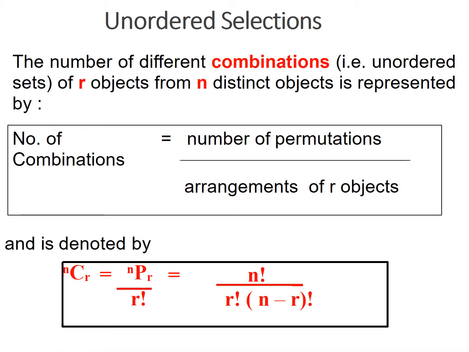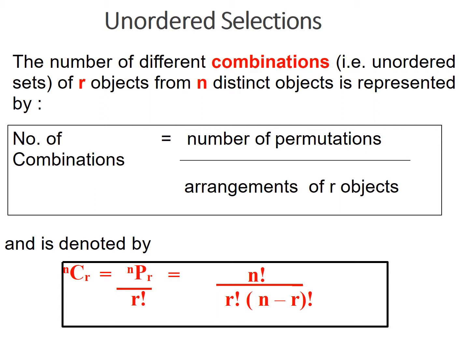Okay, unordered selections. So the number of different combinations. First we did the permutations, now we are coming to the combinations. Unordered sets of r objects from n distinct objects is represented by the number of combinations, and it differs from permutations. There is a huge difference. Permutations means you take the order, but in combinations you don't take the order, you just take the combination.